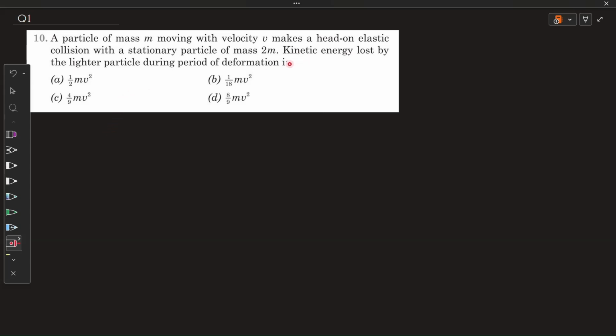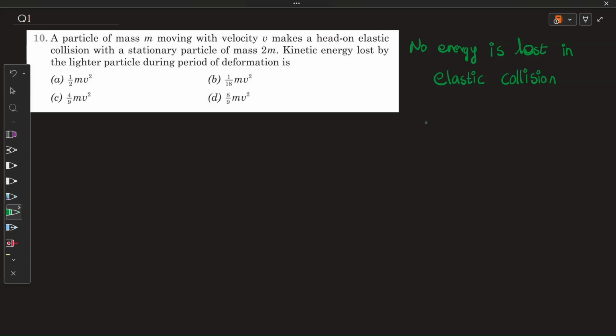Students might get confused over here because of the term kinetic energy lost. If you see on an overall basis, in an elastic collision, energy loss is not there, correct? So that is what we learned: no energy is lost in elastic collision. I'm sorry for my handwriting. Soon I will improve it.